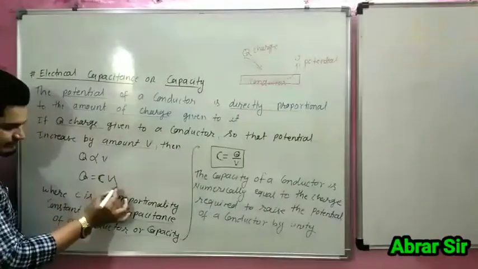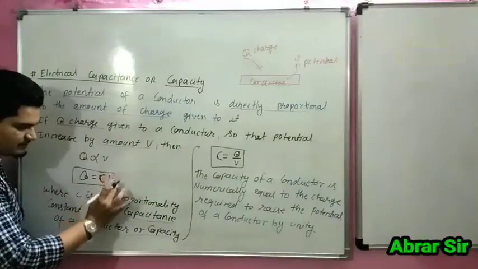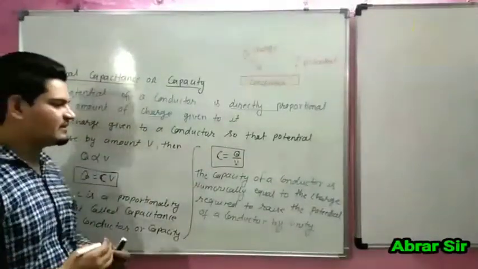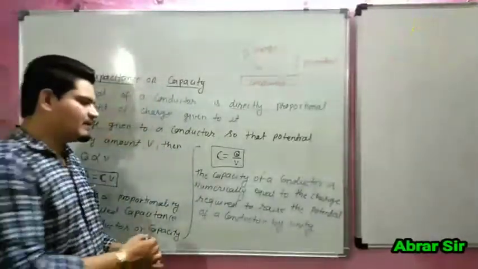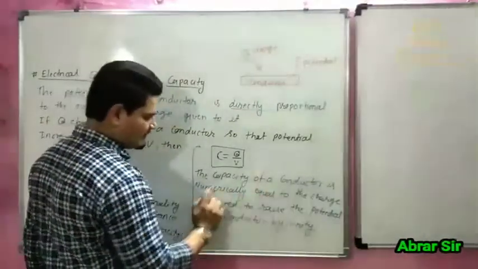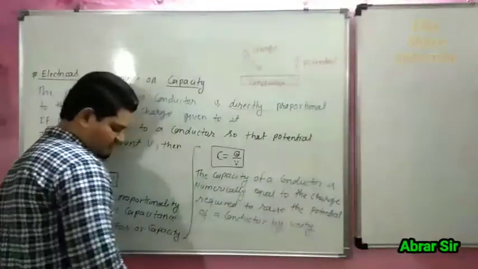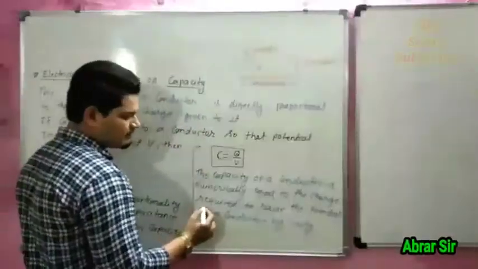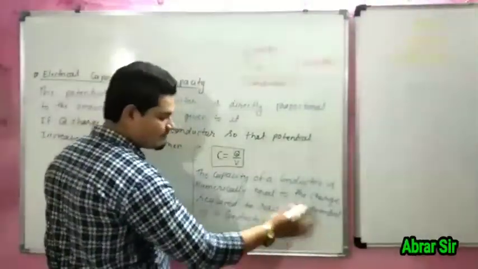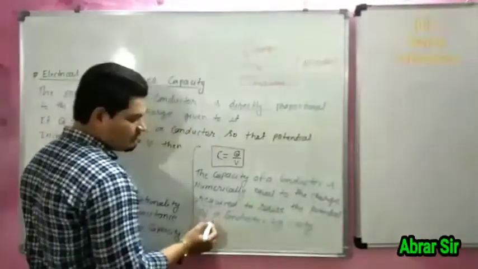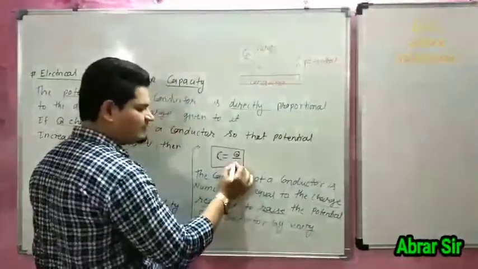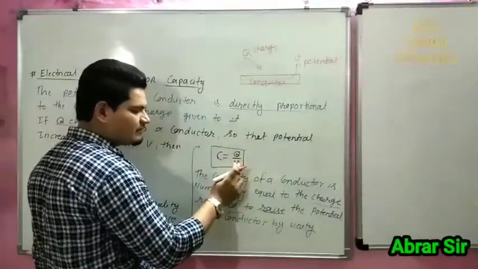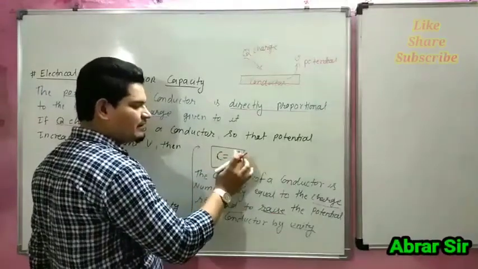From this formula, C is equal to Q by V. So the capacitance of a conductor may be defined as being numerically equal to the charge Q required to raise the potential of the conductor by unity. If V is unity, if V is 1, then C is equal to Q.